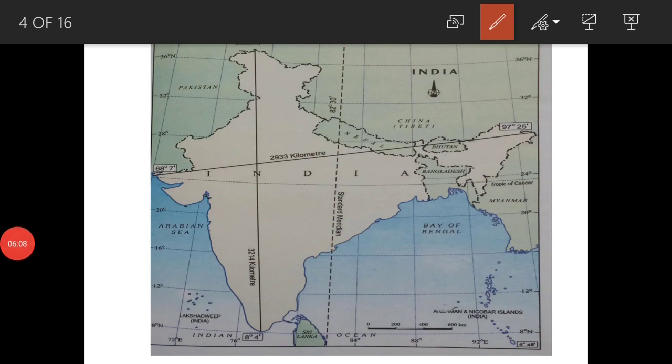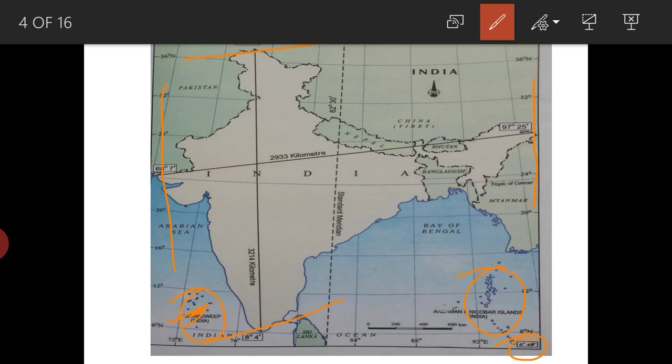So here we have discussed the longitudinal lines and latitudinal lines, and in India there are the island groups: Andaman Nicobar Islands and Lakshadweep Islands. Here you can see a mark at 6 degree 4 minutes.